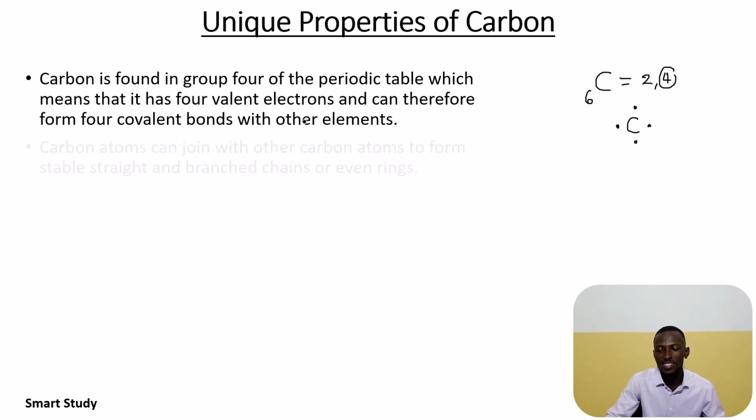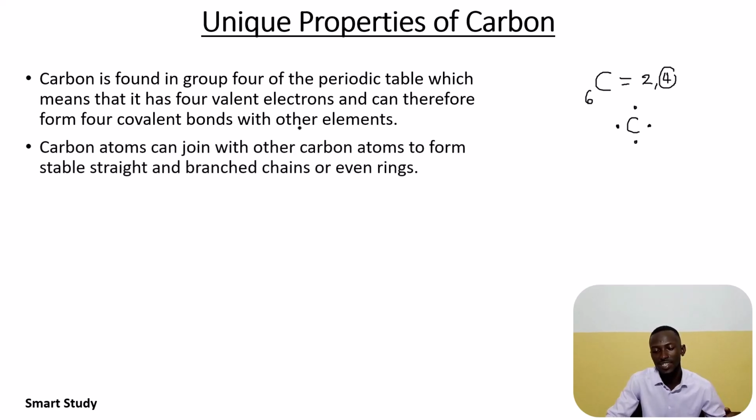The next unique property of carbon is that carbon can join with other carbon atoms to form stable straight chains or branchings or even rings. This is a unique property of carbon that no other element has. So carbon can bond with itself to form long chains of carbon.